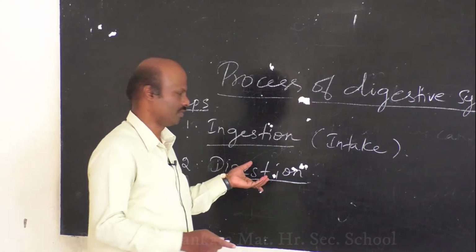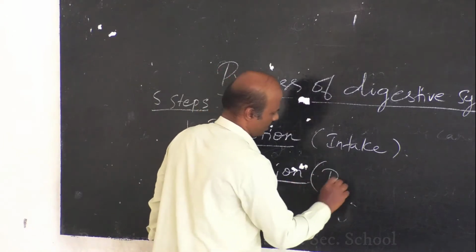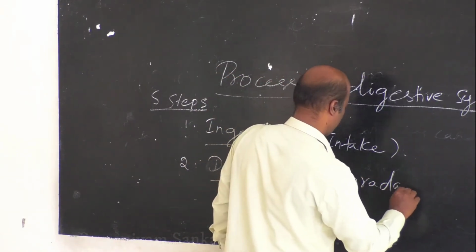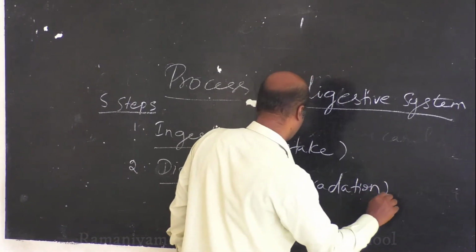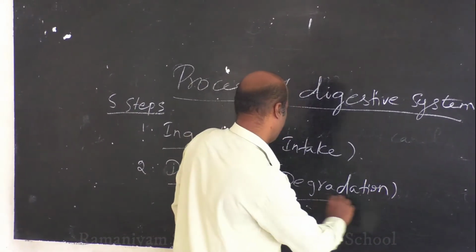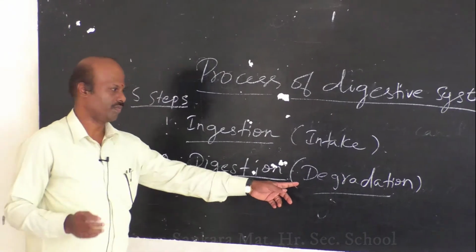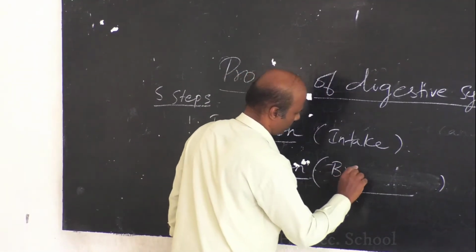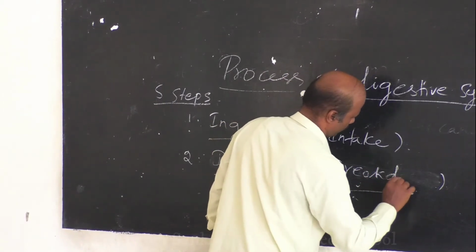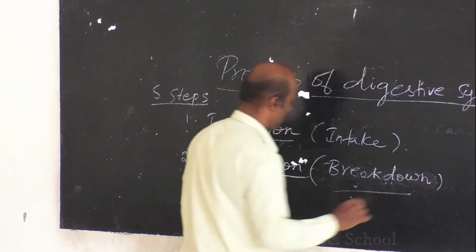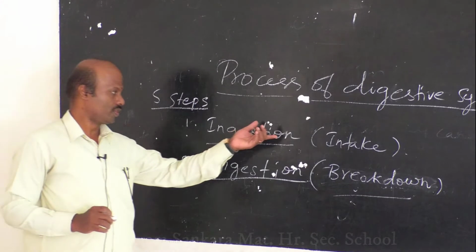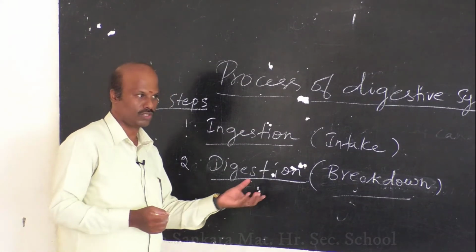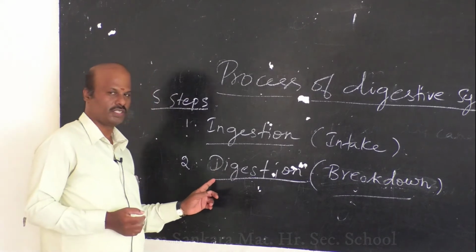That is called digestion, the degradation or breakdown of food. Both are the same. What is meant by digestion? Once you swallow the food, it is broken down into simpler ones. That is the second process, digestion.